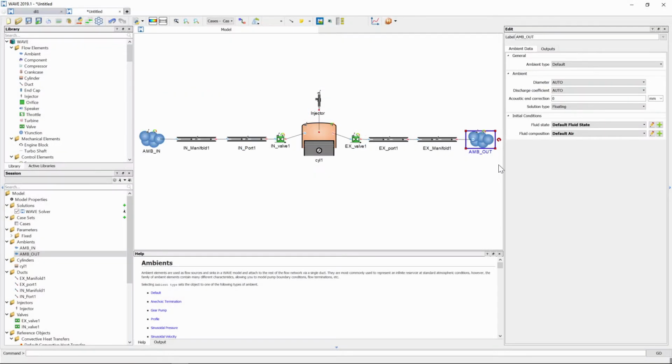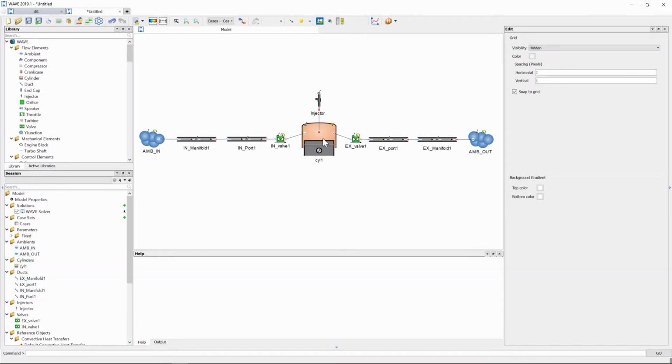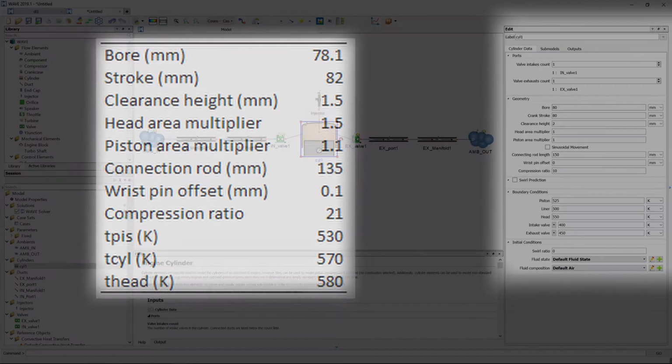When we look at our ambient objects, we can see the initial conditions have been set by default to default fluid state. And we have a look at what that is. It is a pressure of 1 bar and temperature of 300 Kelvin, which I'm happy with. I'm going to leave that as is. So now we can move on to the cylinder and change its geometry, which is the bore, the stroke, clearance height, etc.